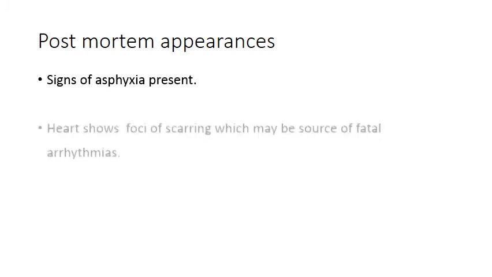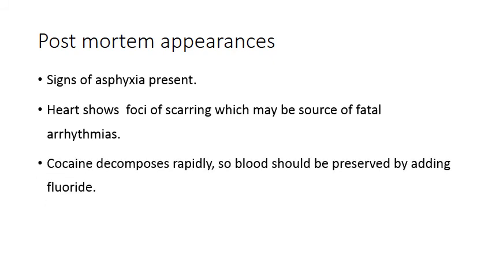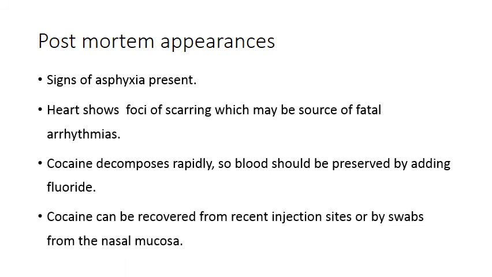Post-mortem appearances, usually there will be signs of asphyxia. When examined, the heart shows foci of scarring which may be the source of fatal arrhythmias. Cocaine decomposes rapidly, so blood should be preserved by adding fluoride. If you want to send the sample of blood to the FSL, that is Forensic Science Laboratory, for analysis, in that case the blood should be preserved by adding fluoride. And cocaine can be recovered from recent injection sites or by swabs from the nasal mucosa.